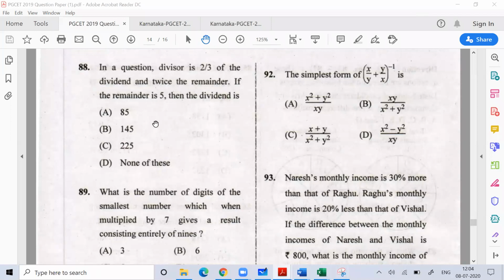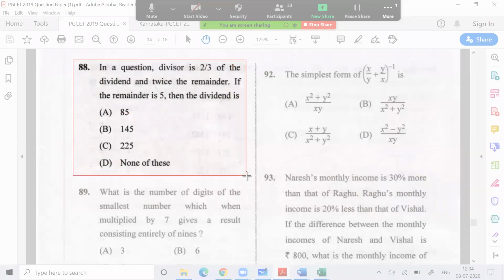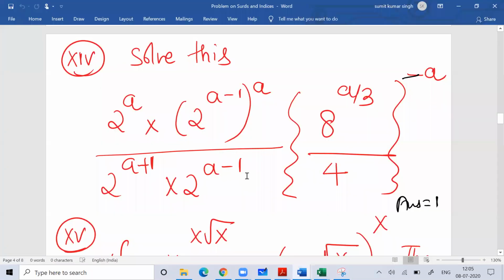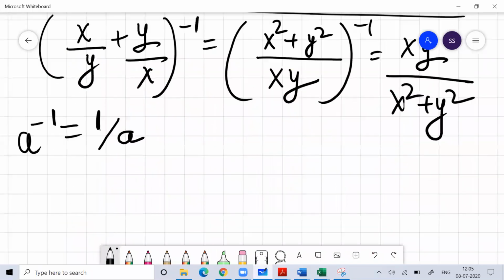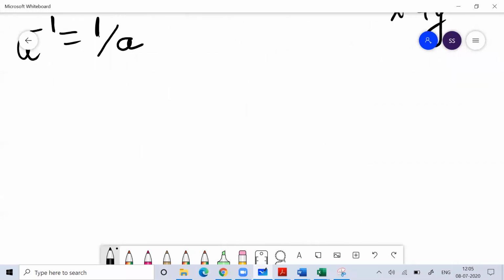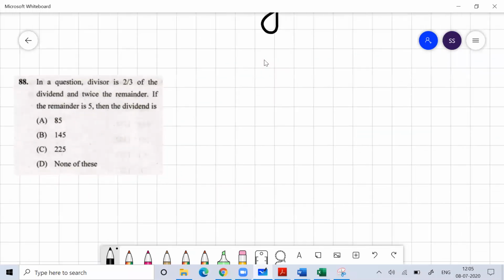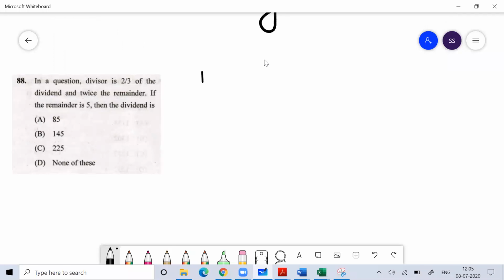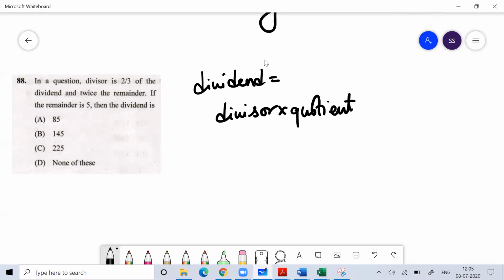Very good. So you know the formula. Everyone knows this formula, that dividend is equal to divisor into quotient plus remainder. Dividend is equal to divisor into quotient plus remainder.